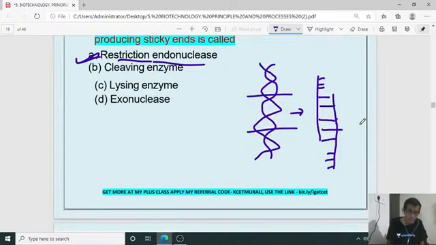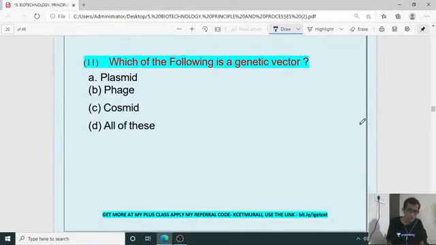Let us move on to the next question. 11th one, which of the following is a genetic vector? Genetic vector is important for carrying the desired gene into the host cell. Which is that one? Phage, cosmid, plasmid. Phage particle, cosmid particle, plasmid particle. Which is the right one for 11th question?